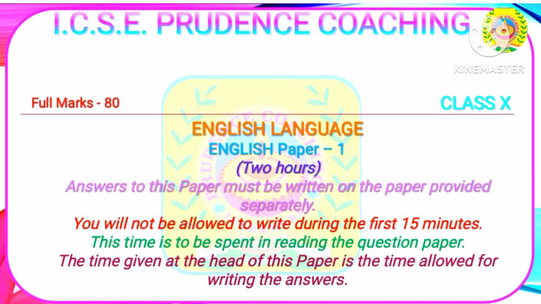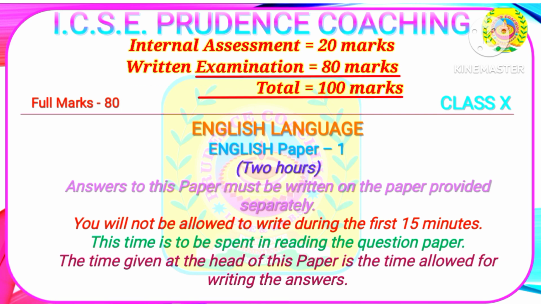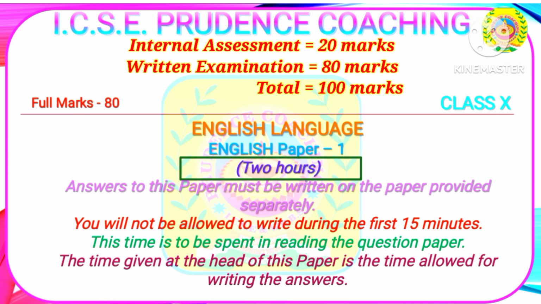As you can see, this is the instruction page. You know it very well that in the internal assessment, you have 20 marks and the remaining 80 marks is your external paper, that means written examination. Your total time for English language or English paper 1 is 2 hours.